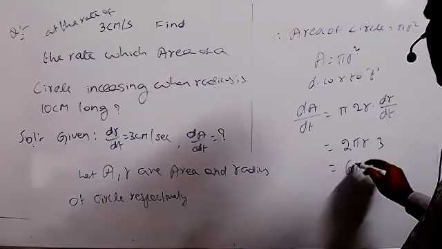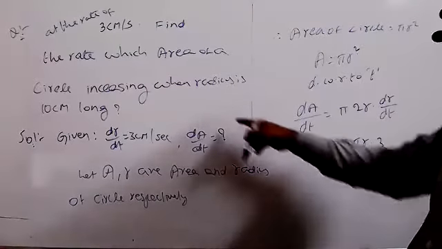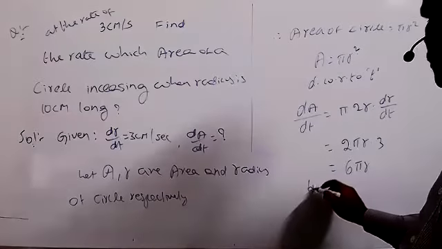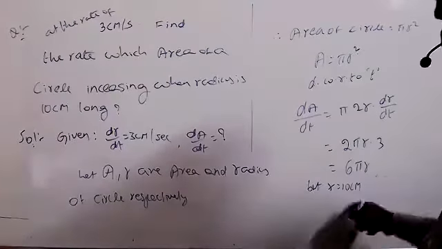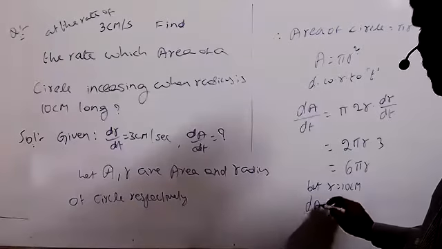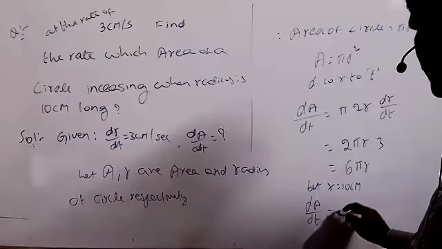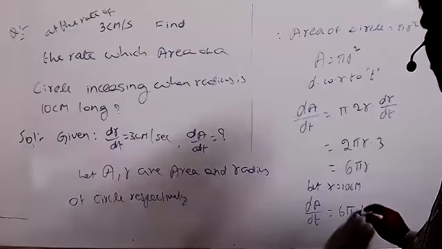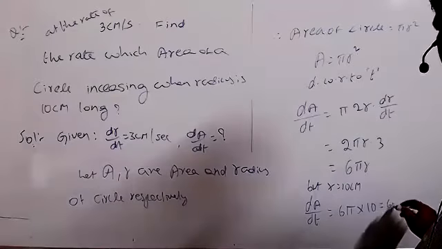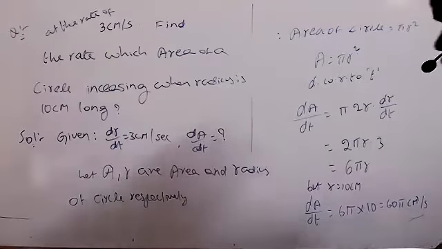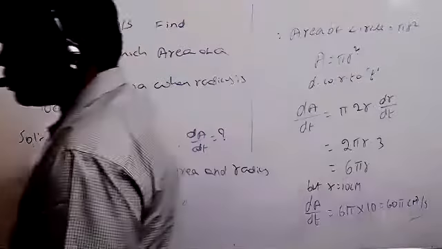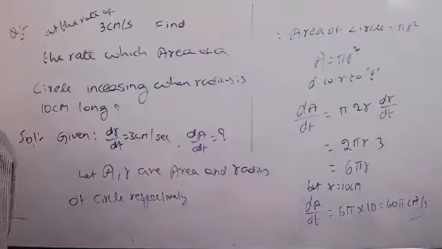2 3s are 6 pi r. But r is given very clearly: the radius r equals 10 centimeters. You can substitute that there. So therefore dA by dt equals 6 pi into 10. It is equal to 60 pi centimeter square per second. 60 pi centimeter square per second. That is the answer.